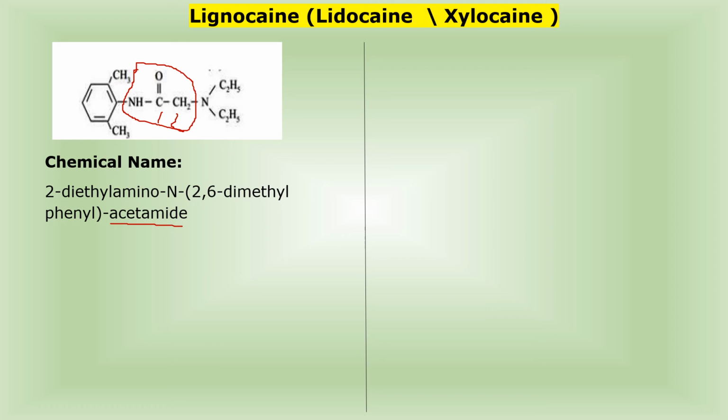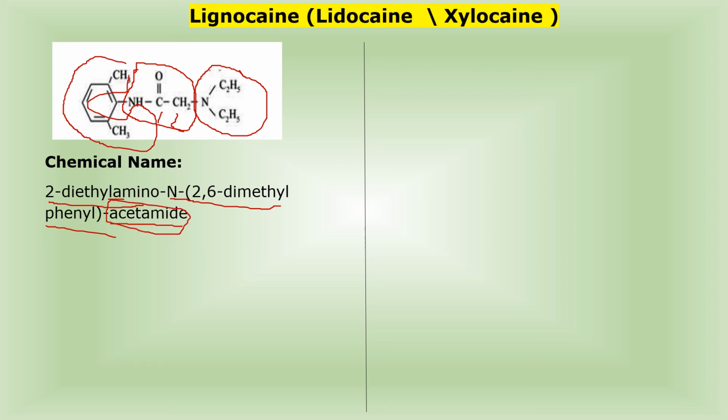At second position, what is present? A diethylamino group is present, so 2-diethylamino. Then on this N, there is the presence of this structure. What is the name of this structure? The name is N-2,6-dimethylphenyl. That is your first chemical name by considering the parent structure, that is acetamide.